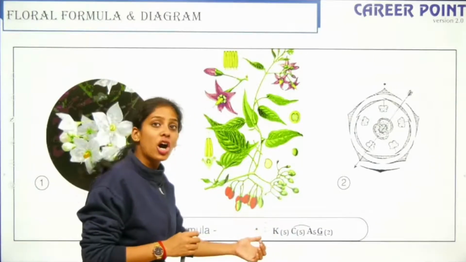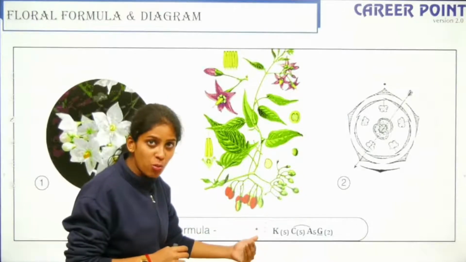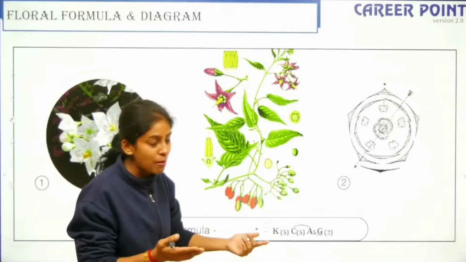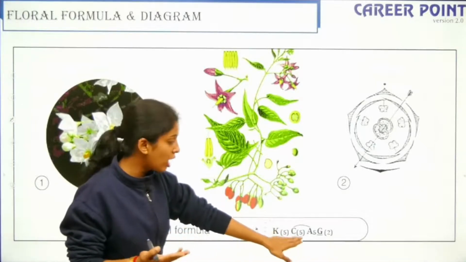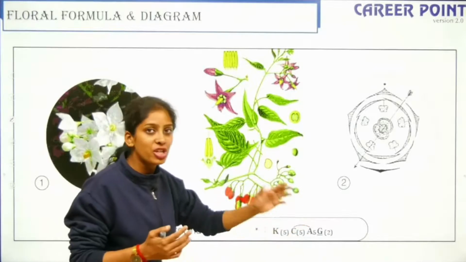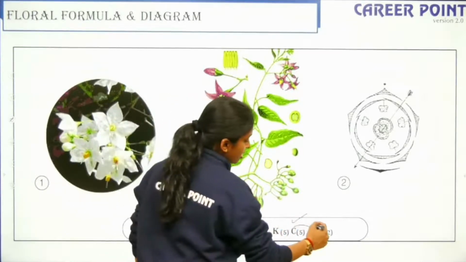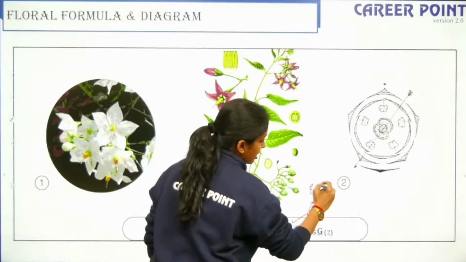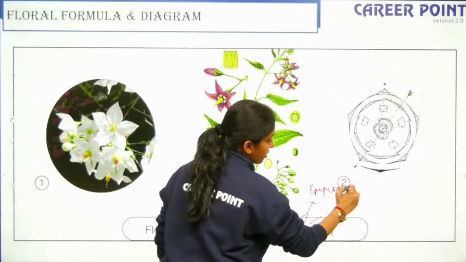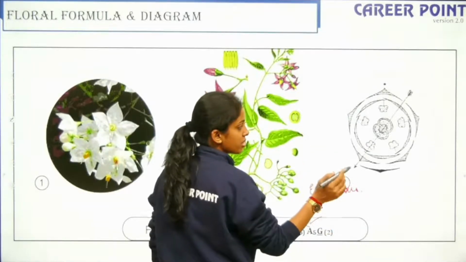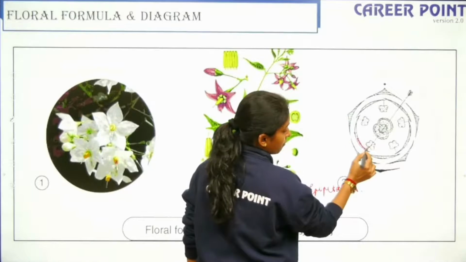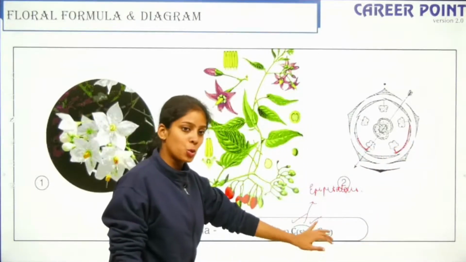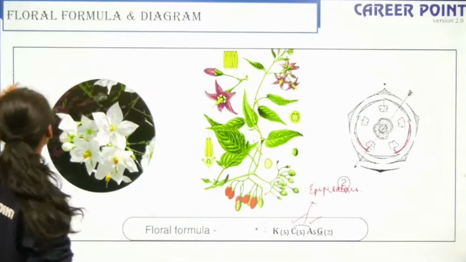So this is your radial symmetry, that is actinomorphic symmetry. Bisexual. You have 5 calyx which are fused, so it is gamosepalous. Then C is corolla, you have 5, again fused. Androecium is 5. If you can see, the petals and the androecium are connected, so this condition is your epipetalous condition, when the petals and the stamens are connected. This is my petal and this is my stamen, right? Can you see it is connected, right? G is superior and there are 2 carpels, and the 2 carpels are fused together.